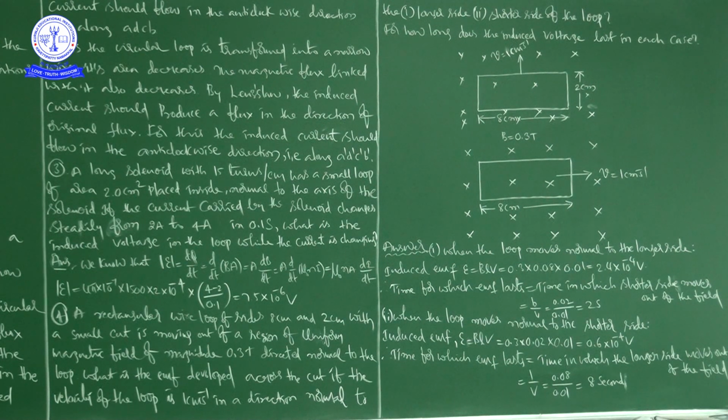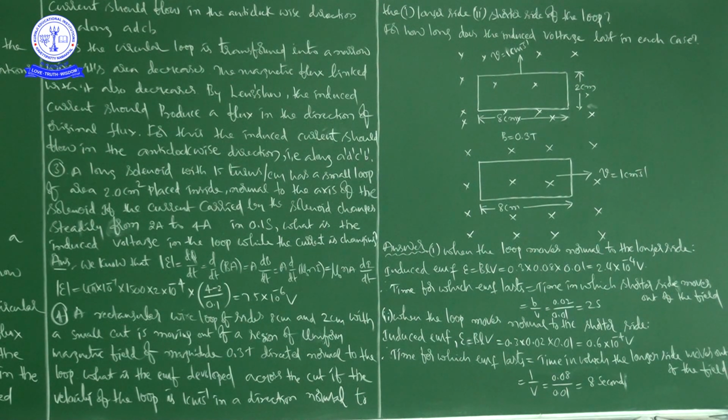That is equal to b by v. b is 2 into 10 to the power of minus 2 meter, that is 0.02, divided by v, which is 0.01, the speed. That will become 2 seconds.